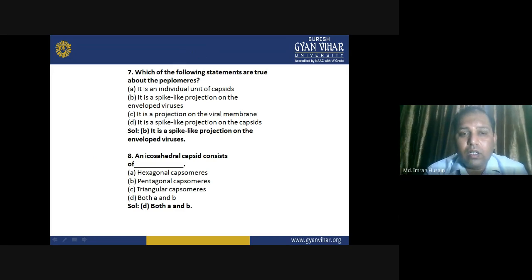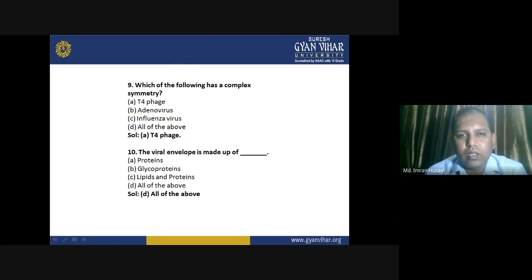Eight. An icosahedral capsid consists of: A, hexagonal capsomeres; B, pentagonal capsomeres; C, triangular capsomeres; or D, both A and B. The correct answer is D, both A and B. Which of the following has a complex symmetry? A, T4 phage; B, adenovirus; C, influenza virus; or D, all the above. The correct answer is A, T4 phage.